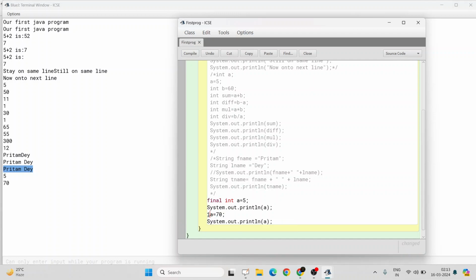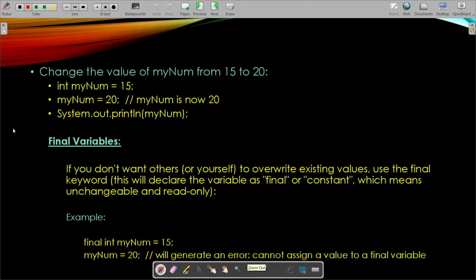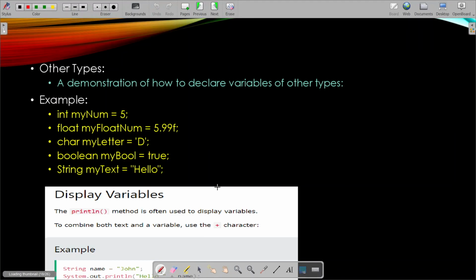You can write int b equal to 70. There won't be any error. You could have written int a equal to 70, but you cannot change the value of this variable a again because you have used the final keyword. All right. So this is a very, very important concept, the final keyword. This is very important. Go through this. All right. Let's move on to the next slide.